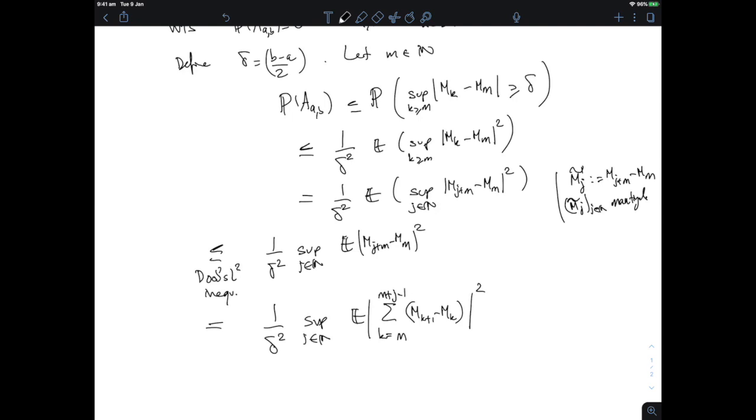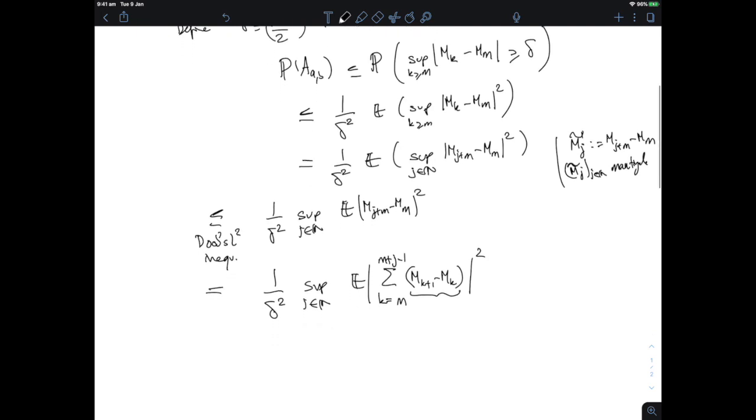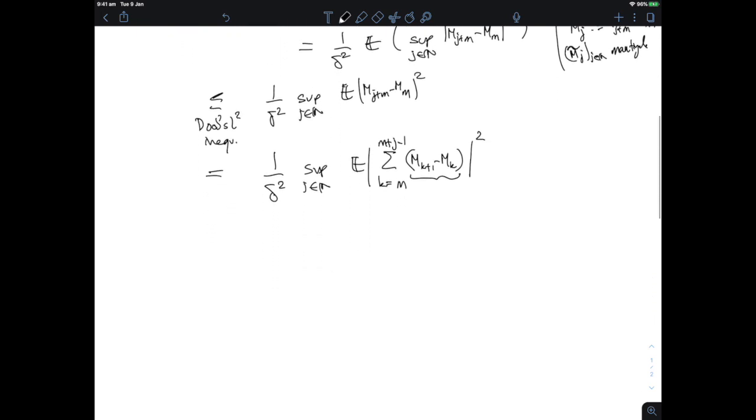Now, that's where we're going to use a very important geometric property of martingales that we haven't quite discussed at this stage. And this is the fact that the increments of a martingale are orthogonal in an L2 sense. So let's see that. And that's going to allow us to massively simplify this expression here, right?